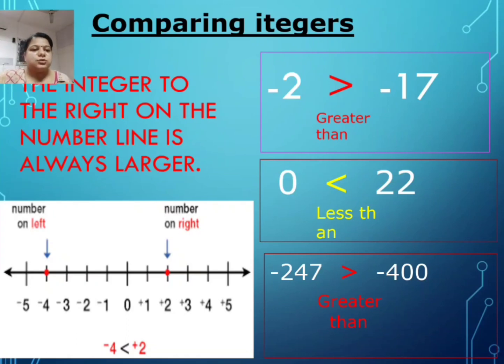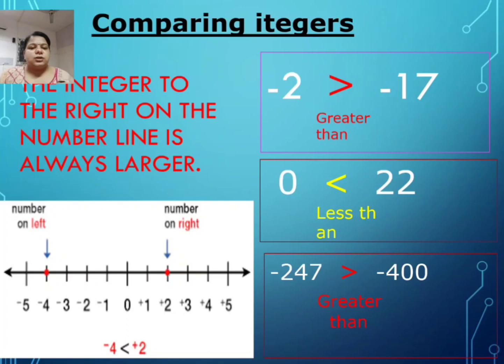One more thing, students, you need to note down: for a negative integer it is essential to put the minus sign, right? But for positive integers, whether we put a plus sign or not, it is positive only. It is one and the same thing. Now just check minus 2 and minus 17.